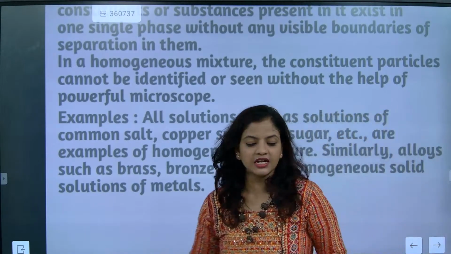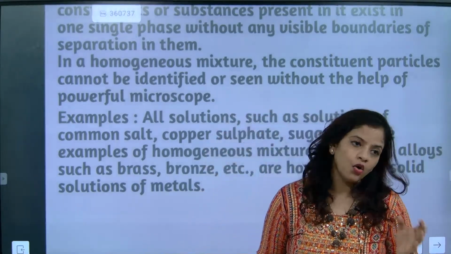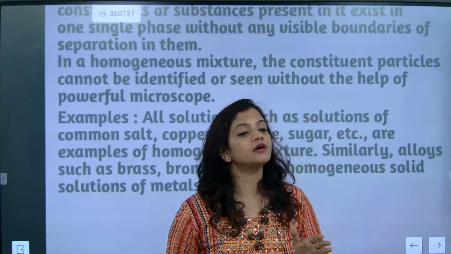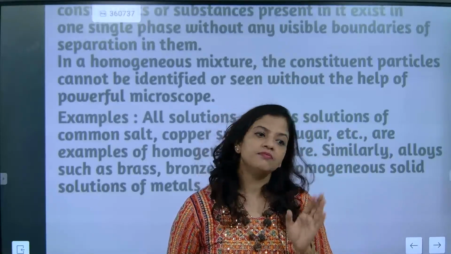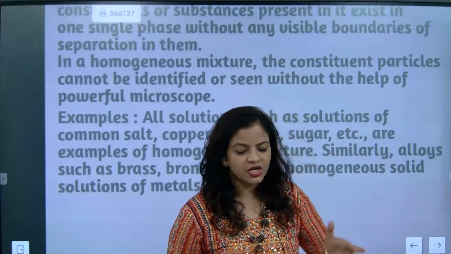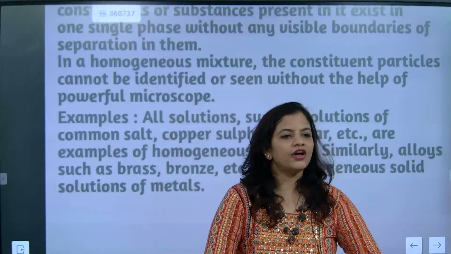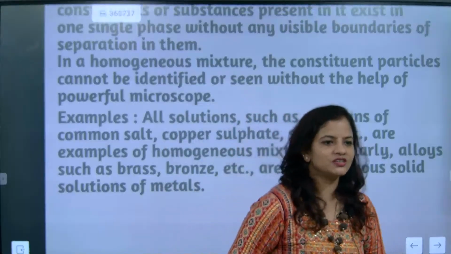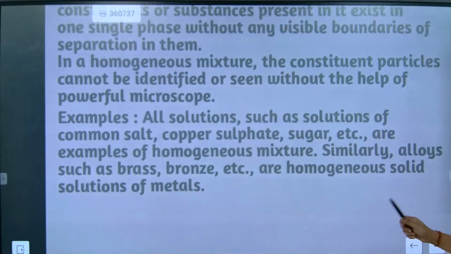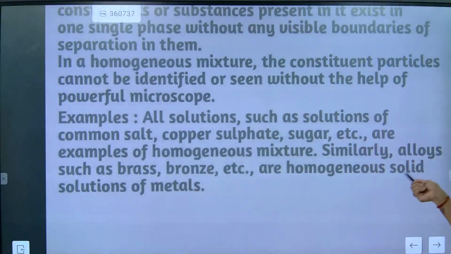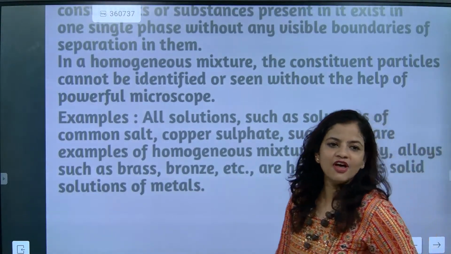So homogeneous solid solutions of metals: alloy formation is also homogeneous. Last class itself I told you, alloys are not compounds. Alloys are mixtures. What type of mixture are alloys? Alloys are homogeneous mixtures. Understood? Similarly, alloys such as brass, bronze are homogeneous solid solutions of metals.